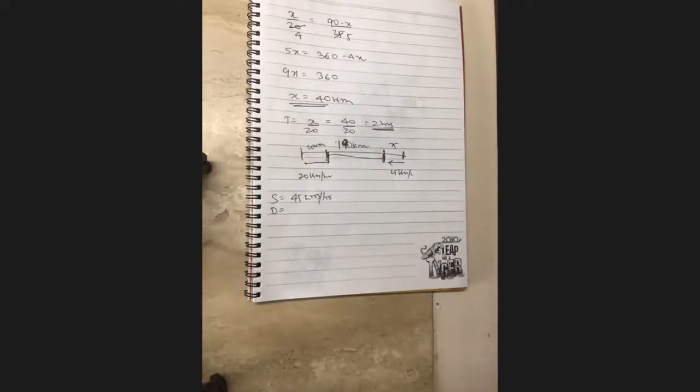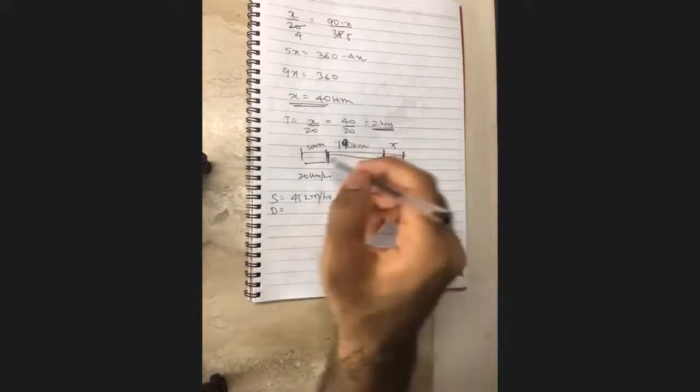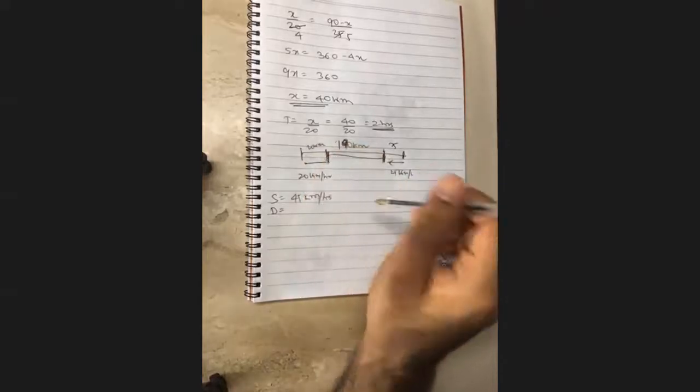Okay, when will the distance between the trains be 0? Forget calculation. Tell me logically. When will the distance be 0? When the two trains meet each other at a particular point, the distance between them becomes 0. Right? So that's what we need to find.